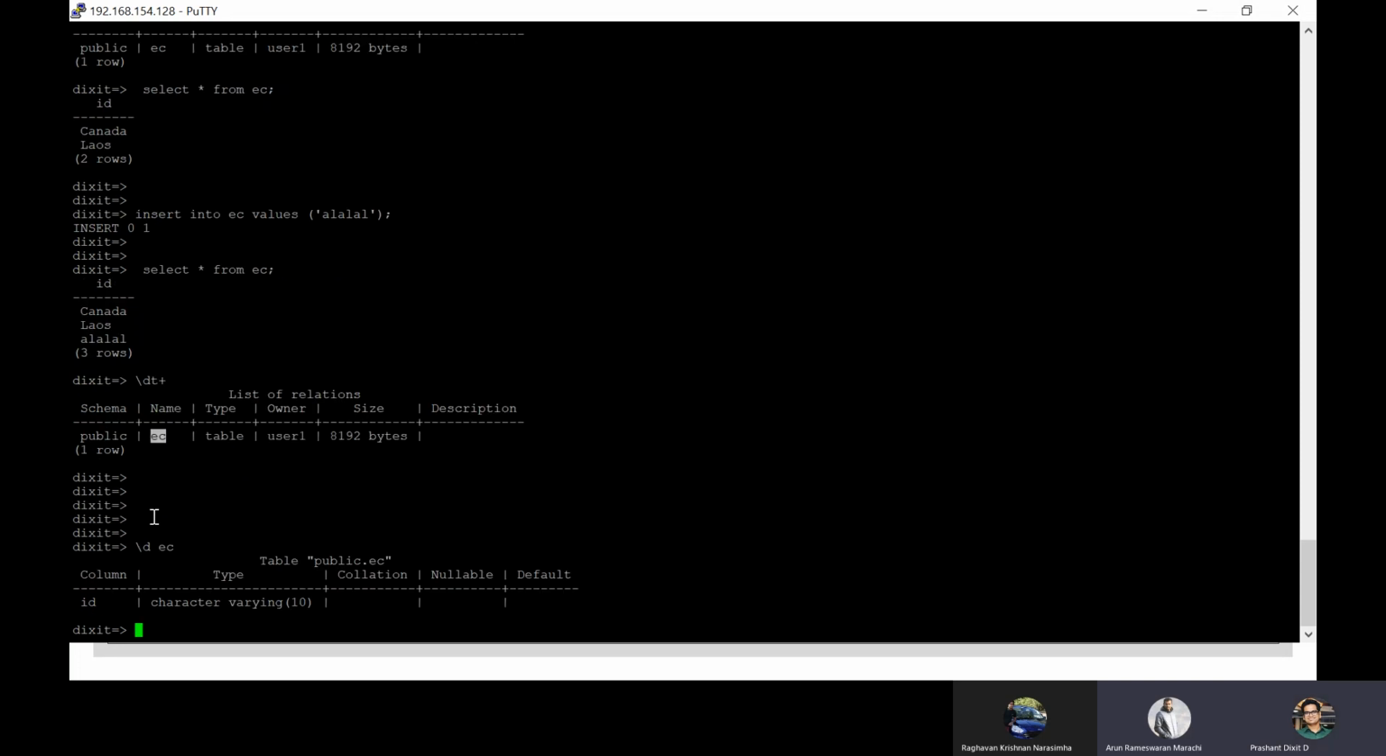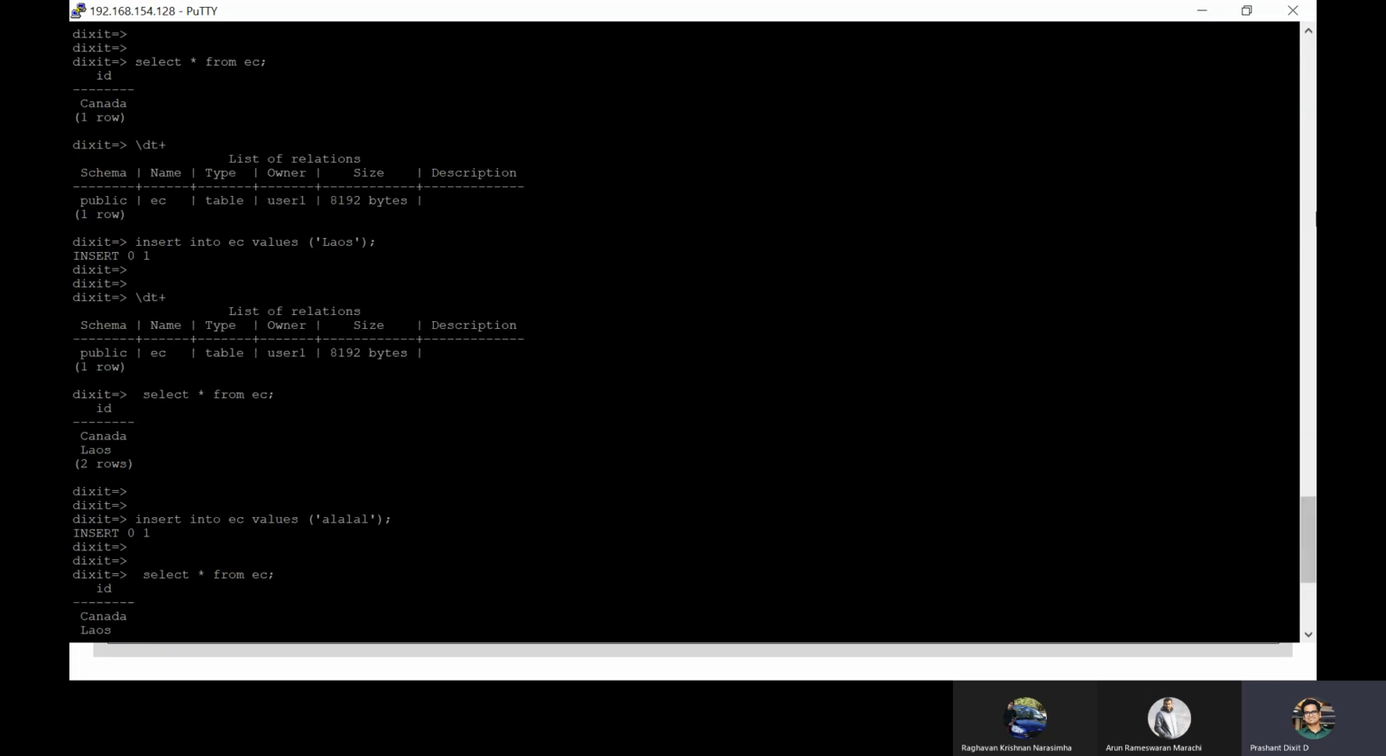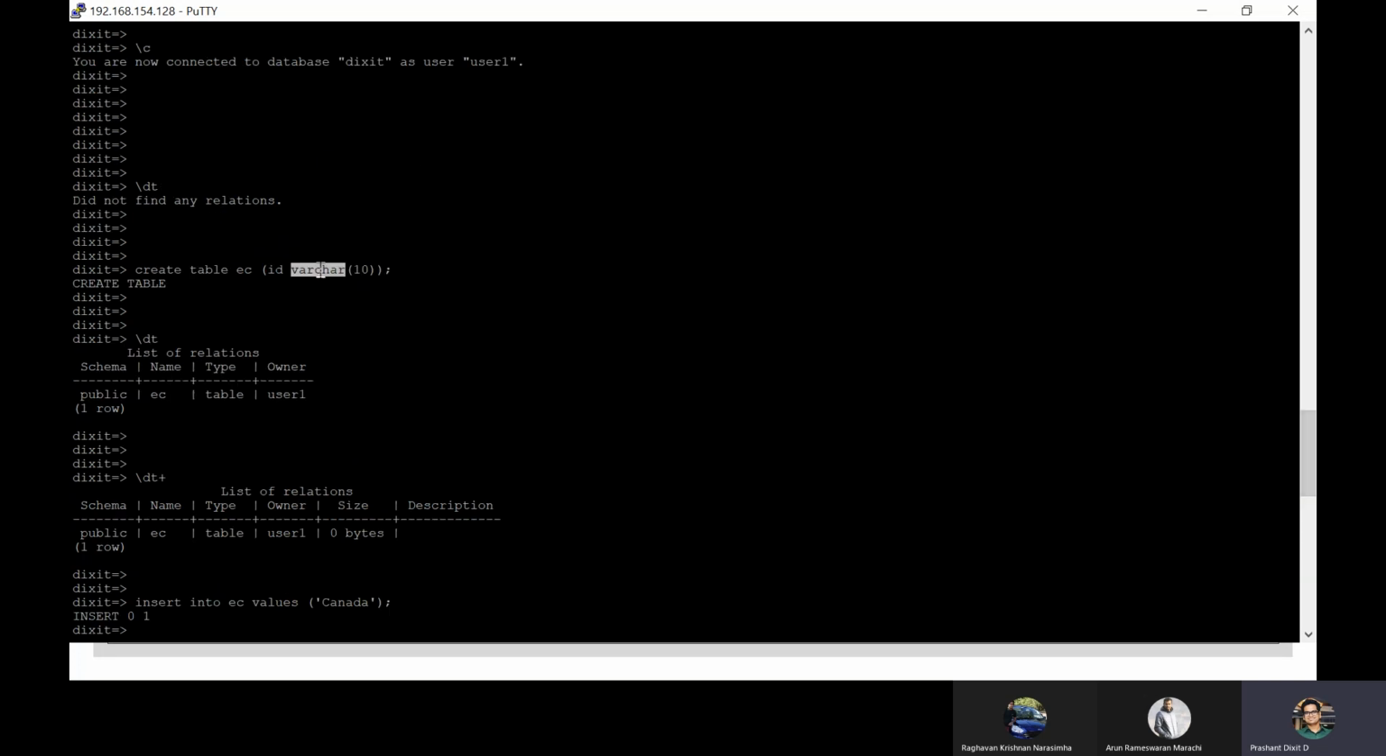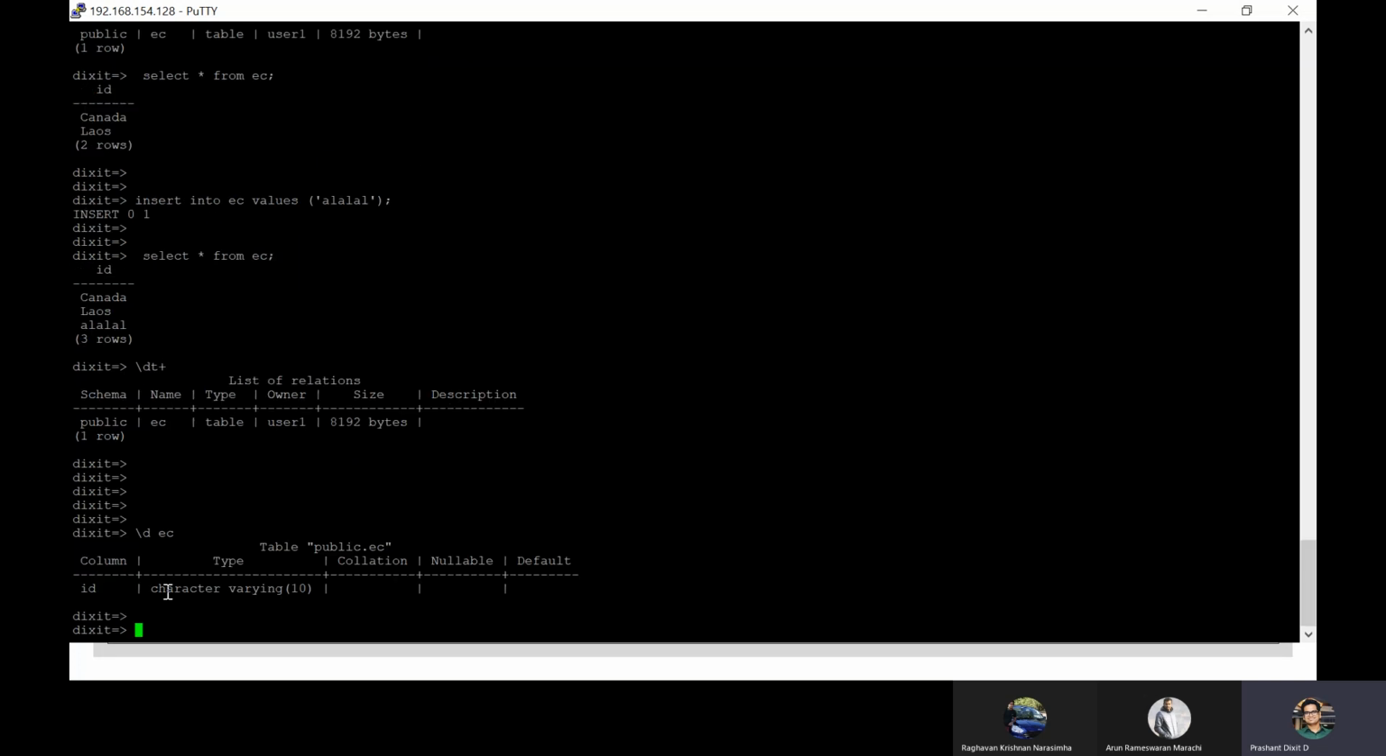\d EC, this will provide you information, right? This provides information like, okay, this EC table has ID as a column, and this is a character varying, because if you remember, we mentioned varchar during the creation time. We assigned it as a varchar type, varchar 10, right? So this is a varying character type, correct?